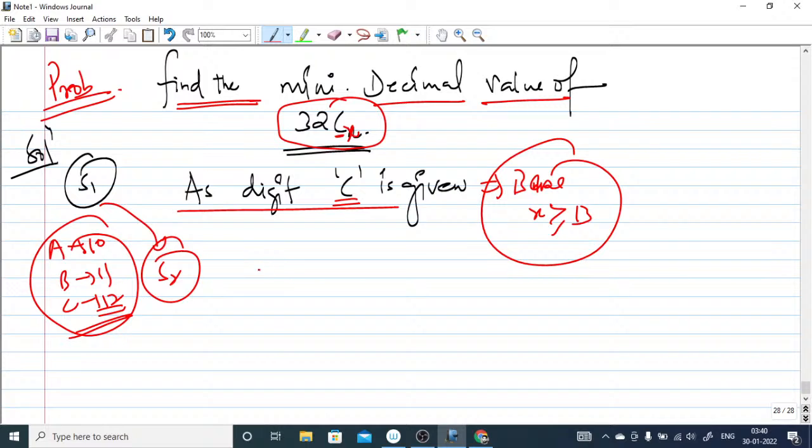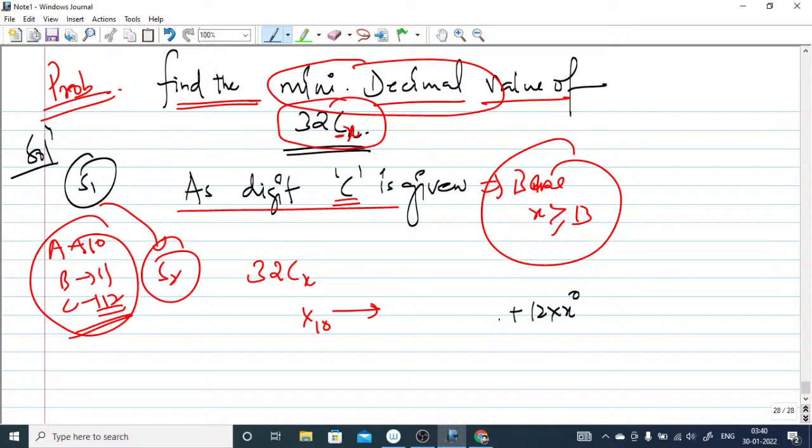So now what you can do here is expand 32cx in the decimal number system, because you have to find the minimum decimal value. C means 12 into x to the power 0, plus 2 into x, plus 3 into x square.